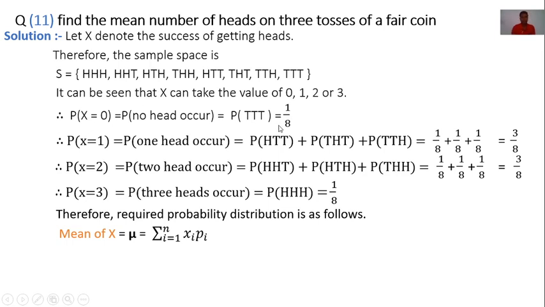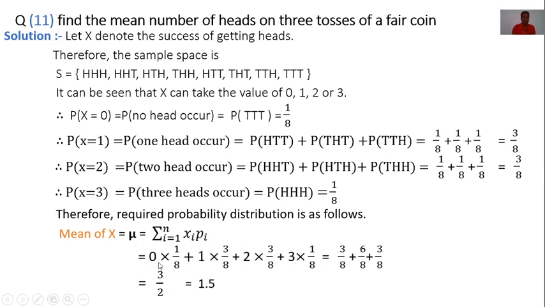Probability of 0 is 1 by 8, probability of 1 is 3 by 8, probability of 2 is 3 by 8, and probability of 3 is 1 by 8. Now putting in, we get 0 into 1 by 8 plus 1 into 3 by 8 plus 2 into 3 by 8 plus 3 into 1 by 8.